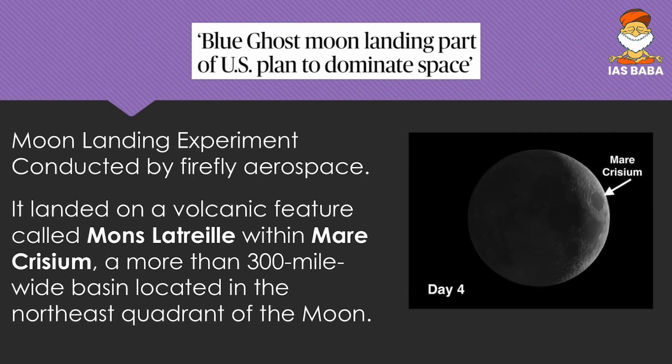Then, the Blue Ghost moon landing, part of the US plan to dominate space. Friends, Blue Ghost, a spaceship, a space mission to the moon, got landed on the moon. The moon landing experiment was conducted by Firefly Aerospace. Friends, it is a private effort, the efforts of a private company to land on the moon. Hence it becomes a significant step in space.